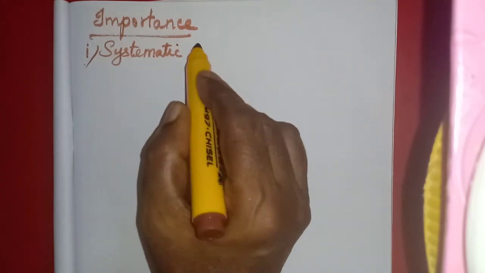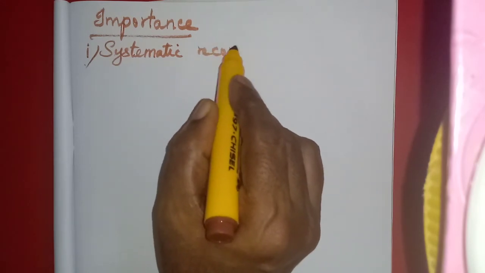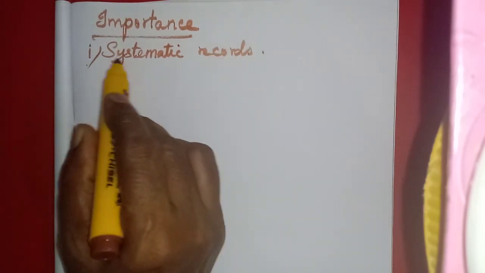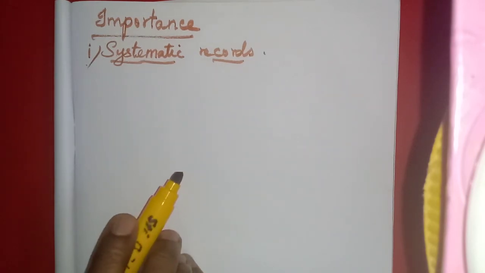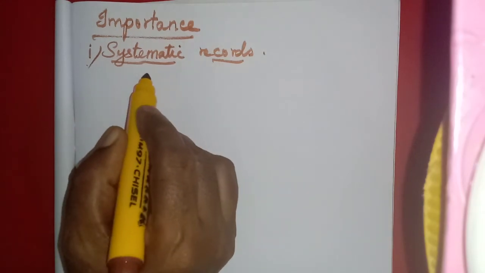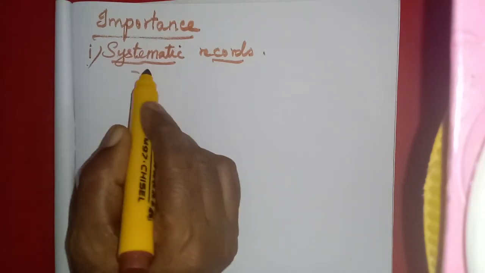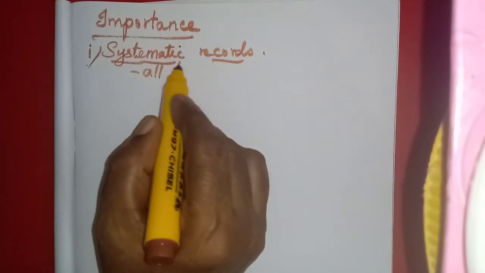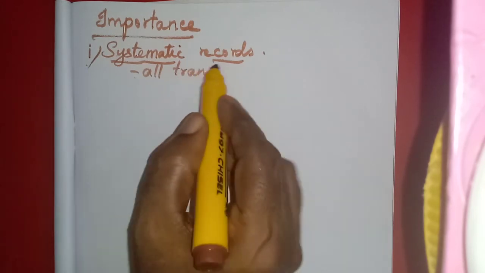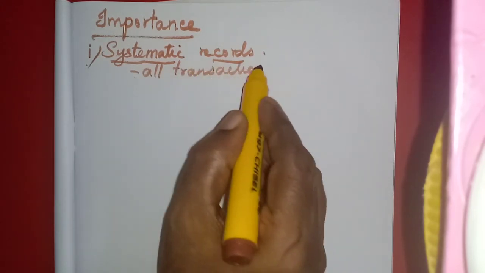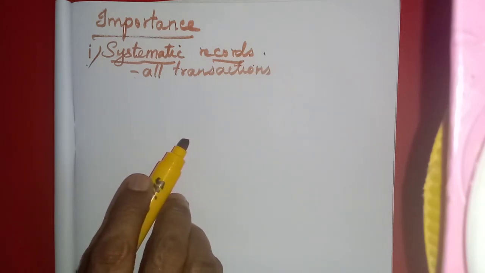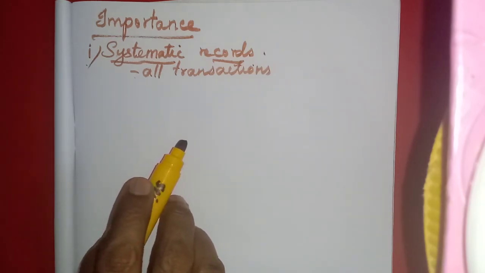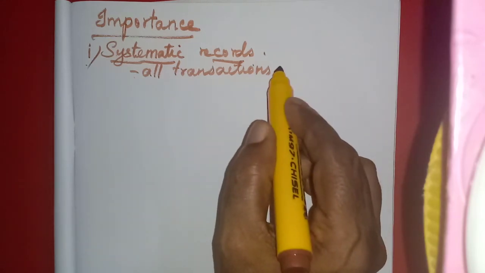So in accounting, we will get the systematic records. All the financial transactions are recorded systematically in the books of accounts. That is called systematic records of financial transactions.